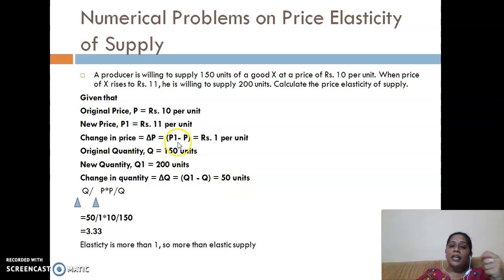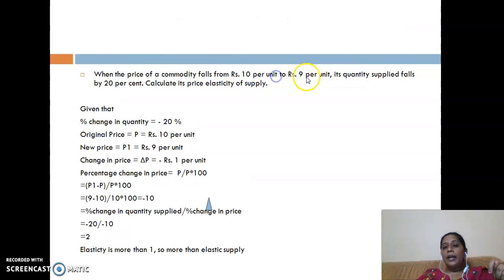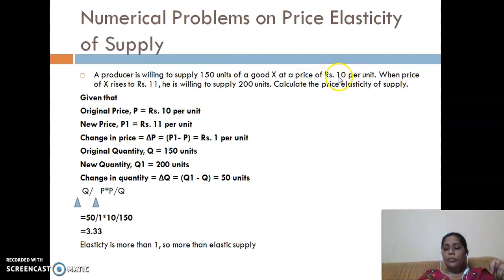Now, what is the change in price? That means P1 minus P. So new price minus original price. New price was 11. Earlier the price was rupees 10. So 11 minus 10 is equal to rupees 1.